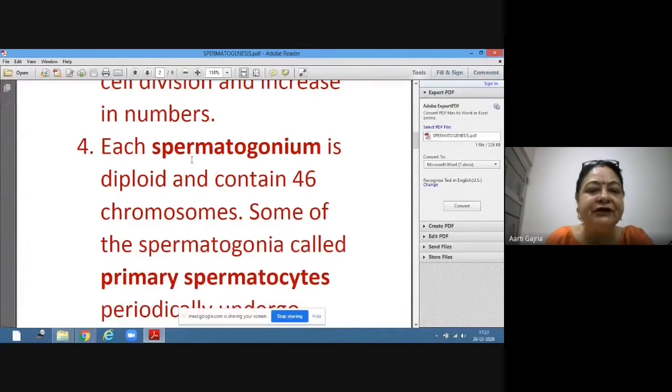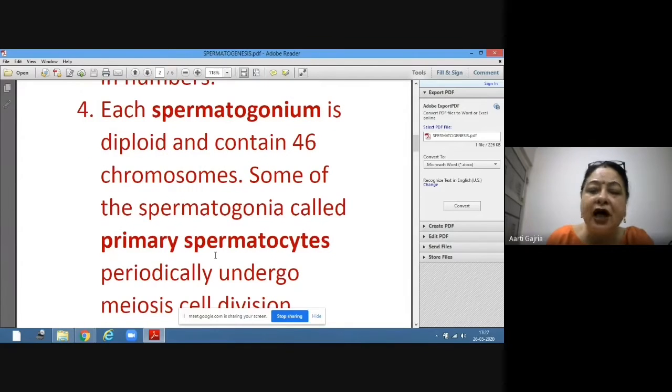Now, what happens once it has increased in number? Now be very careful, understand this: only some of the spermatogonia, which will undergo the meiosis cell division, are called primary spermatocytes.